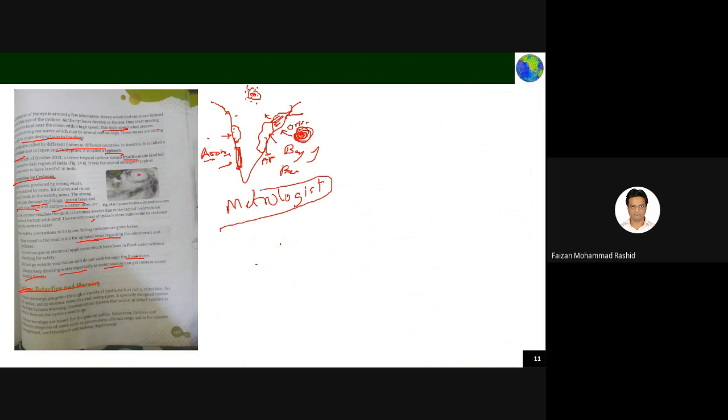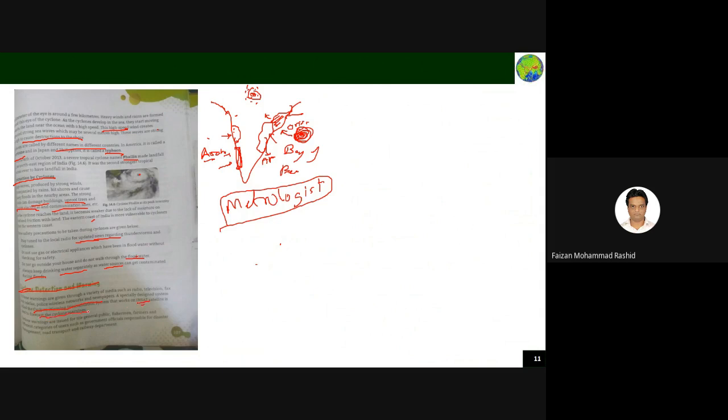They study the motion of wind and the climate, and tell you at which time the cyclone is going to come. Cyclone warnings are given through a variety of media such as television, radio, fax, and police wireless networks. A specially designed system called the cyclone warning dissemination system works on the INSAT satellite.